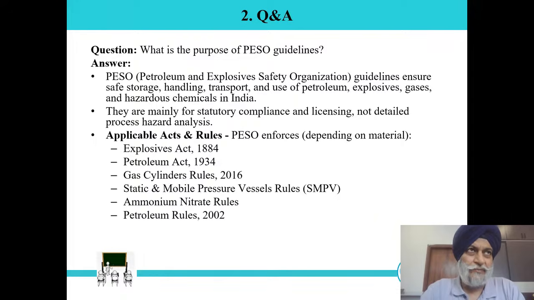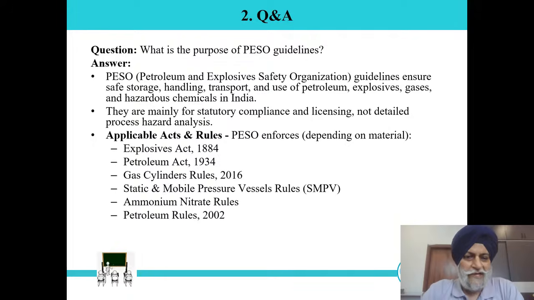So basically, the objective of PESO is to ensure compliance with the PESO guidelines for installations related to explosives, chemicals, petroleum, gas cylinders, static and mobile pressure vessels, ammonium nitrate rules, and petroleum. So basically, for all these installations we have to obtain the license from the PESO department when we install. In general, we can say the flammable and explosive tank farm license we have to obtain from the PESO department. And there is a minimum inventory level or threshold quantity beyond which, if we store, we have to take the license.